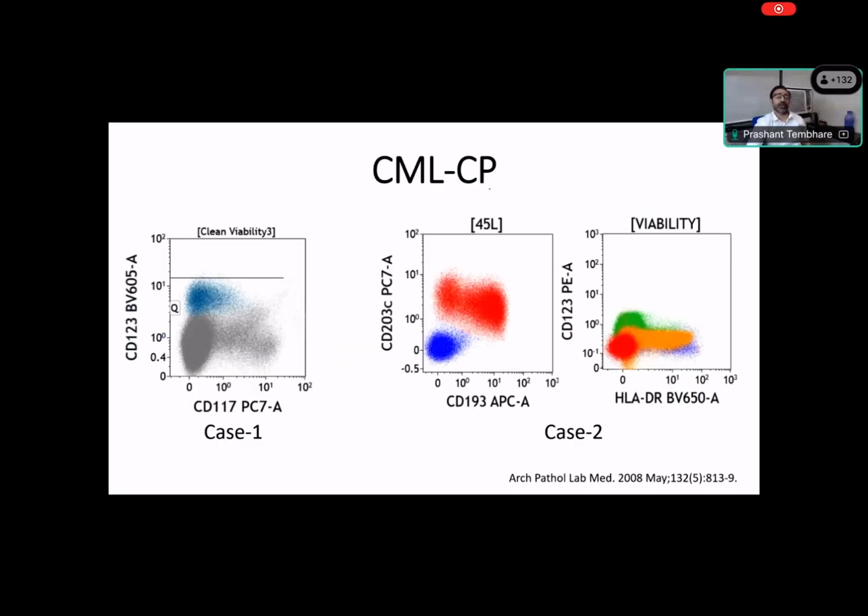Now, what happens in CML? We know CML is again a neoplastic or clonal hematopoiesis. Now you can see that these basophils can show expression changes. You can see there is a subset of basophils that are CD193 positive and CD123 negative. There is a weak expression of CD123. You can see that these basophils are showing abnormal loss of CD123. So CD123 is not showing positive.